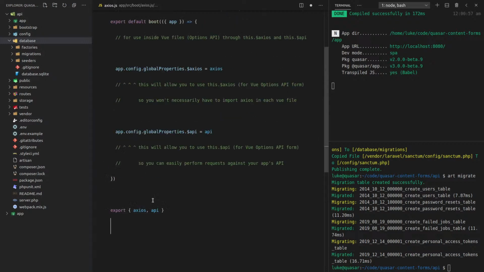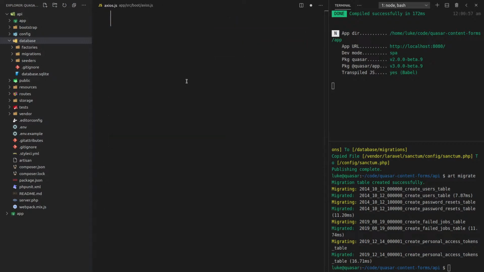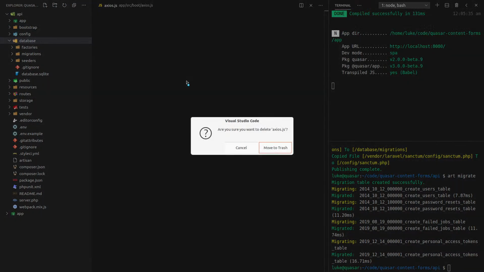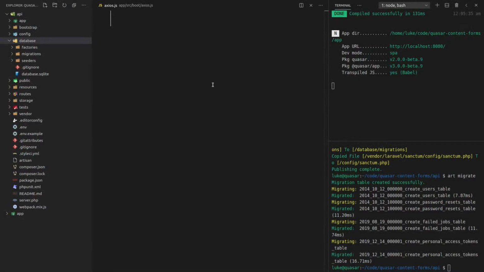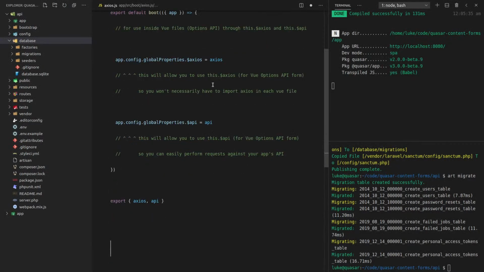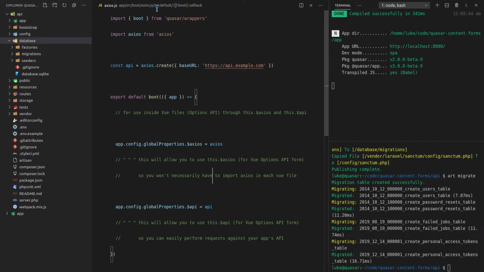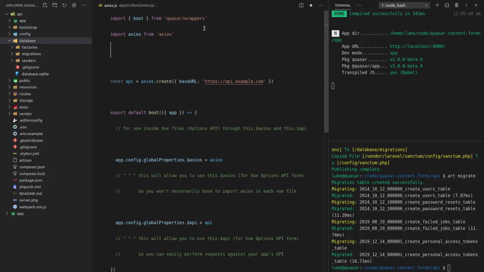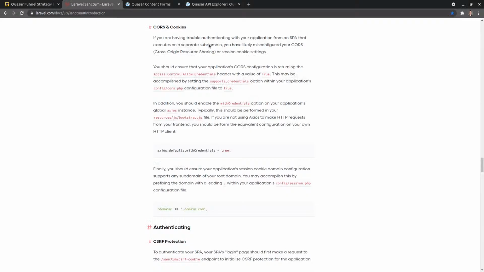But this is going to be a really small app. I don't think we need that functionality. So in fact, I might just go ahead and delete this file. Actually, I'm changing my mind. The reason I'm changing my mind is if I do it this way, I might be able to set some global settings up, because you need to set up CORS global settings, and that means I won't have to set it up all over the place. I don't know, let's see how this pans out.